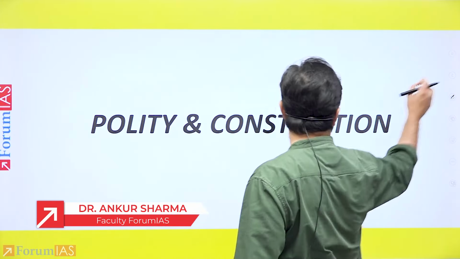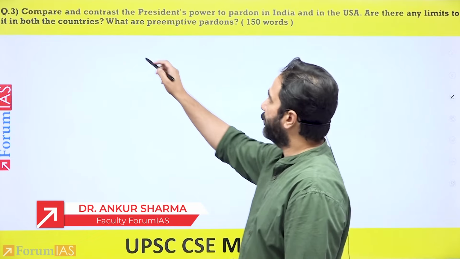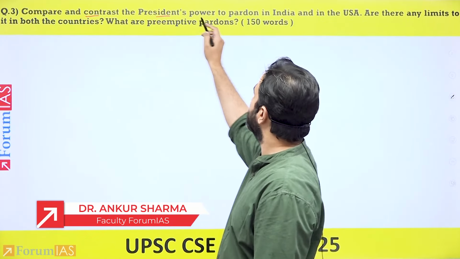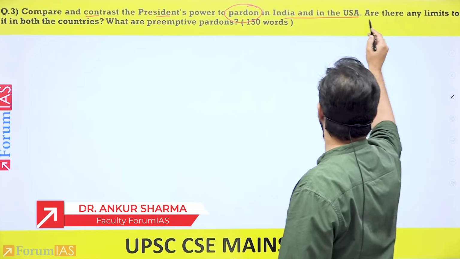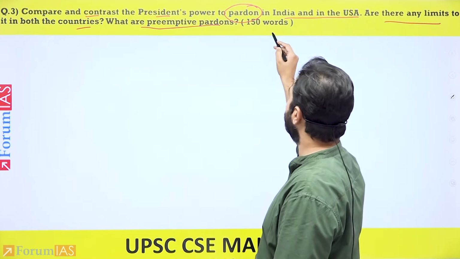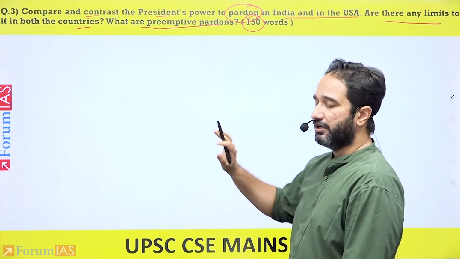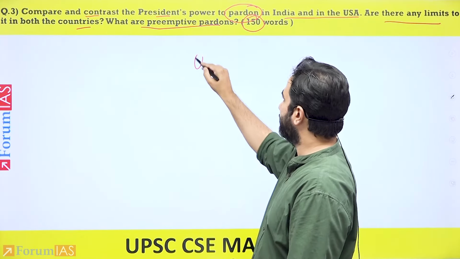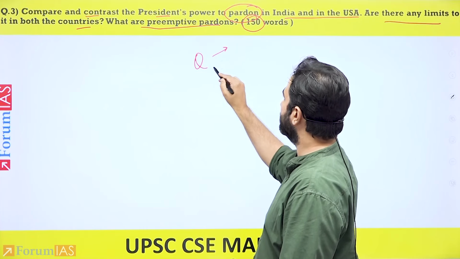If you take a look at the first question that has been asked, compare and contrast the president's power to pardon in India and the United States. Are there any limitations to it in both the countries? And what are preemptive pardons? 150 words. So if you take the question in context, it has three different parts.